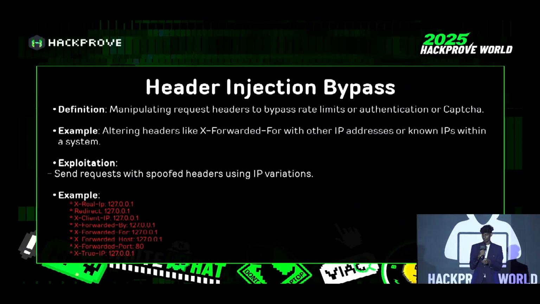And then finally, the header injection bypass. By using this method, we can also bypass the WAF rate limit. We can also bypass CAPTCHA as well. So mainly this would bypass the CAPTCHA by sending X-Real-IP, X-Forwarded-For, X-Forwarded-Host, this kind of headers you can see in the board. For example, X-Forwarded-IP, X-Forwarded-Port, you can just simply add this kind of header and see if you can bypass the CAPTCHA or WAF.